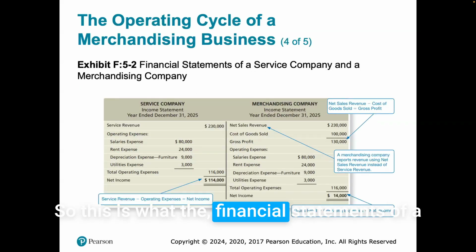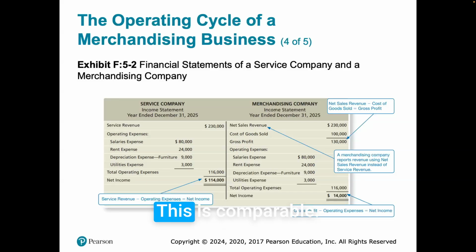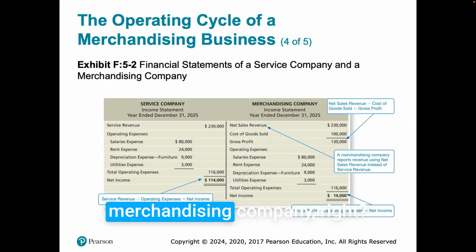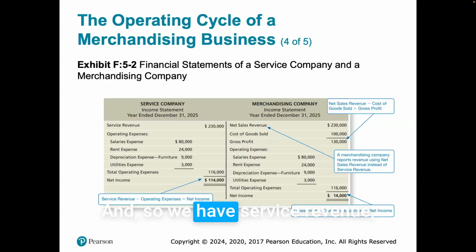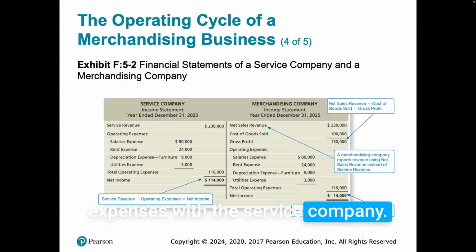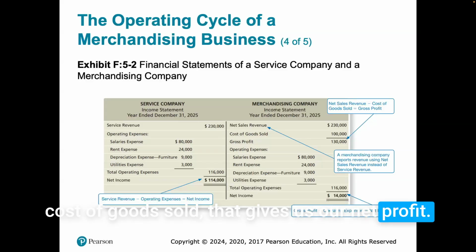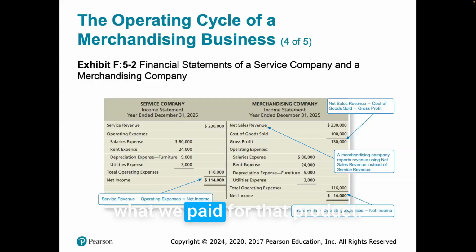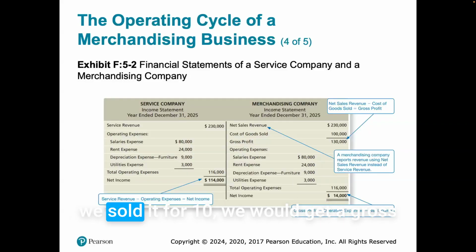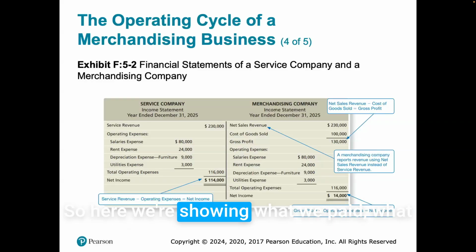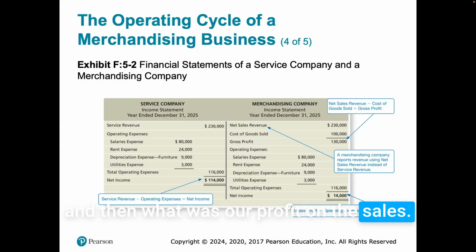So this is what the financial statements of a service company and a merchandising company look like. This is comparable. Here we have sales revenues for the service company, we have net sales revenues for the merchandising company, right? We have service revenue and we have sales revenue. We go straight to operating expenses with the service company. With a merchandising company, we first deduct cost of goods sold. That gives us our gross profit, what we actually collected over what we paid for that product. If we paid $3 for that product, we sold it for $10, we would get a gross profit of $7 per product. So here we're showing what we received, what we paid for the goods, and then what our profit was on the sales.